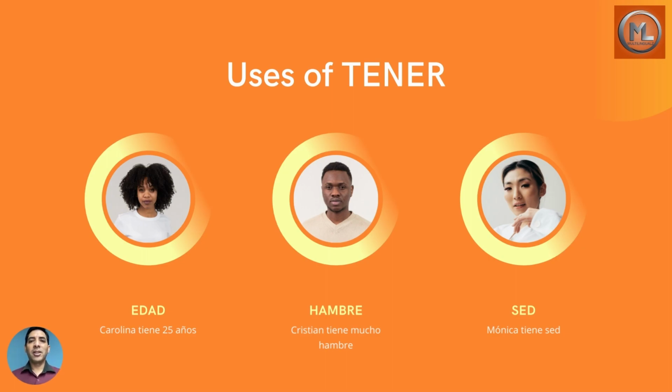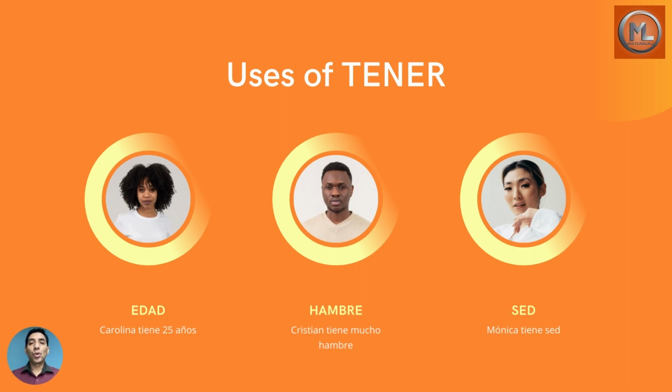So, in this video, we talked about the uses of tener, which are to talk about age, edad. For example, Carolina tiene 25 años. ¿Cuántos años tiene Carolina? She's 25 years old. Ella tiene 25 años de edad. Carolina tiene 25 años de edad. Ella tiene 25 años.